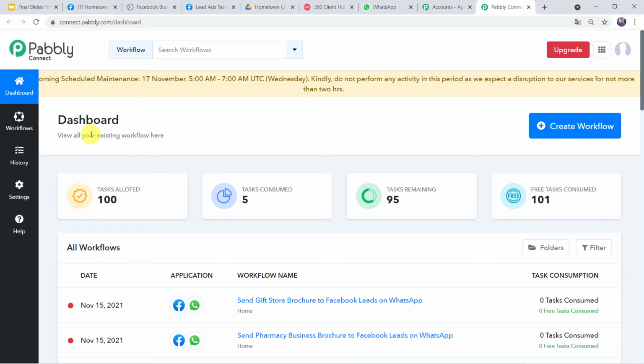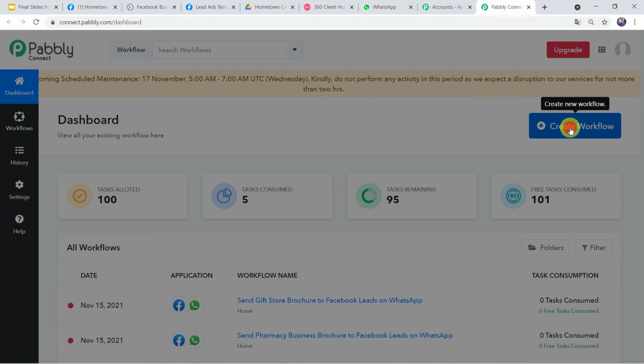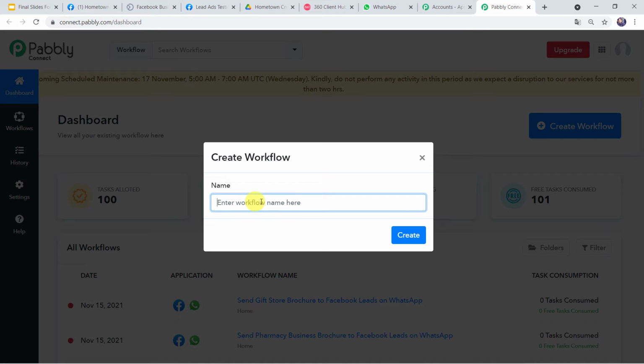This is the dashboard of Pabbly Connect. Here we have to come to this plus sign and click on create workflow. Here we have to give the workflow name. So let us give the workflow name as send crockery and glassware business brochure to Facebook leads on WhatsApp. Here you can give the workflow name as per your requirement and click on create.